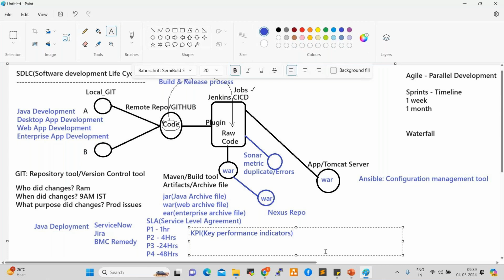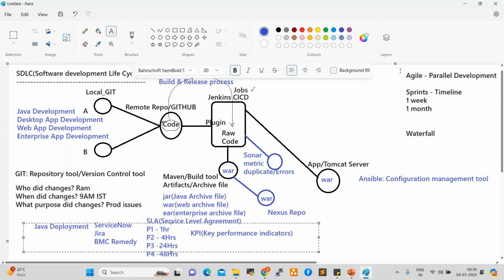Some clients, for example, if you are not responding properly, what will happen? They escalate: this guy is not responding properly, we have a very urgent activity but he's not responding, he's not performing well. Like that, they escalate. That is a negative KPI. That will impact your performance, right? So while discussing one-to-one, like performance ratings and appraisals, by that time it will impact your salary hikes. So to avoid all these things, we are currently using Agile methodology, parallel development.